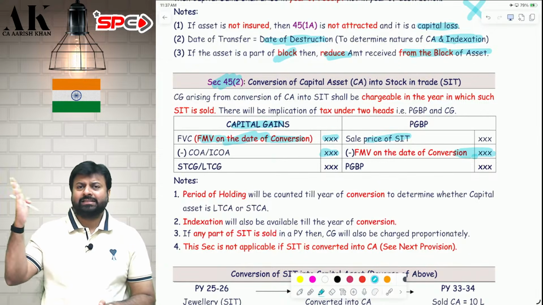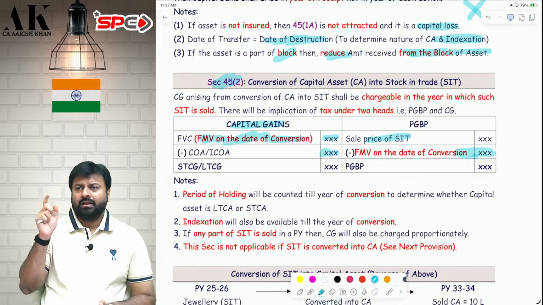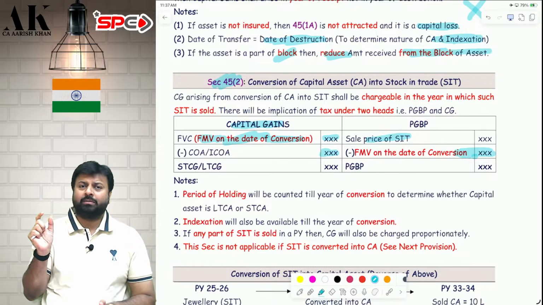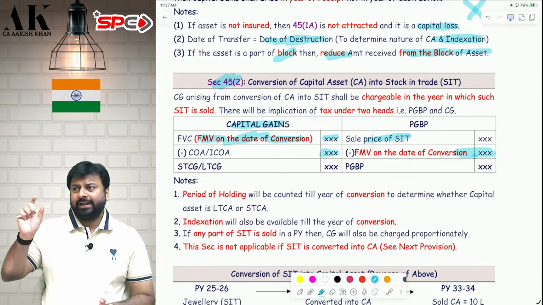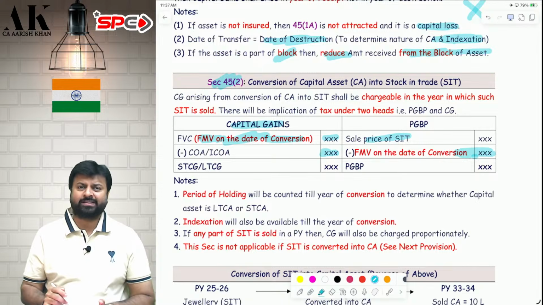So 5 lakhs, 10 lakhs, 20 lakhs. That 10 lakhs is the most important amount. 10 minus 5 is the capital gains. 20 minus 10 is your PGBP. As simple as that. 10 minus 5 can also be subject to indexation if it is long term. I hope it is clear.